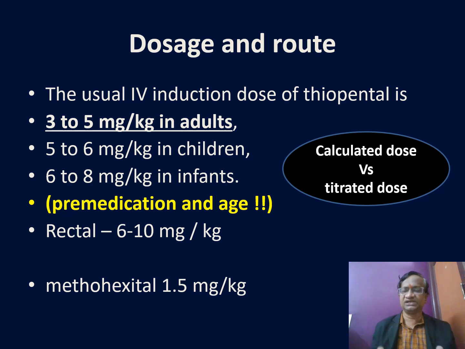thiopentone. These patients, a 65 kg patient who is hemodynamically slightly unstable with peritonitis, may not need more than 50 milligram of thiopentone, hardly 0.75 to 1 milligram per kg of thiopentone. This should strike into the minds of all learners in anesthesiology. It is not that you push 3 milligram per kg of thiopentone, that is 4 milligram per kg of thiopentone, some 60 kg, 240 milligrams IV like that. All we use are potentially life-threatening drugs.